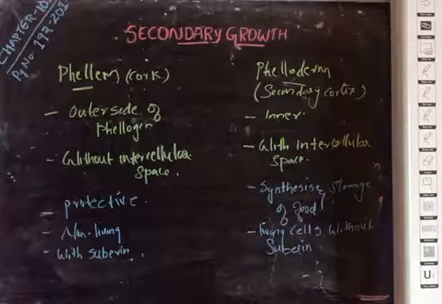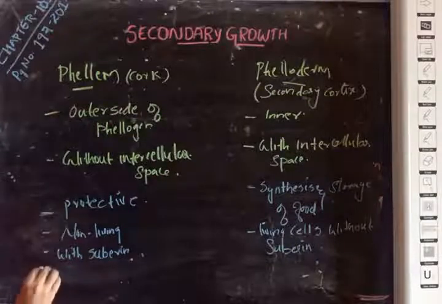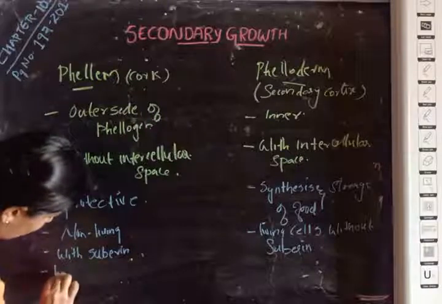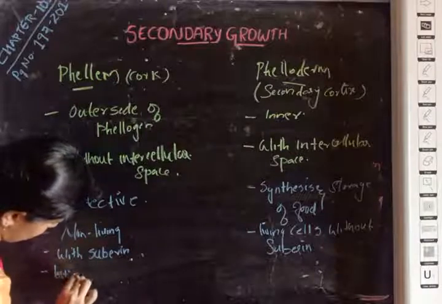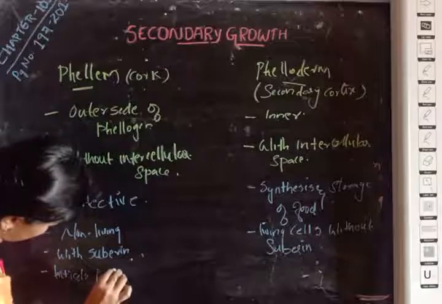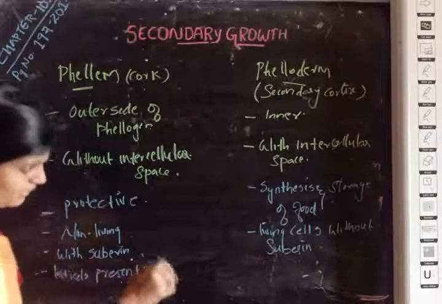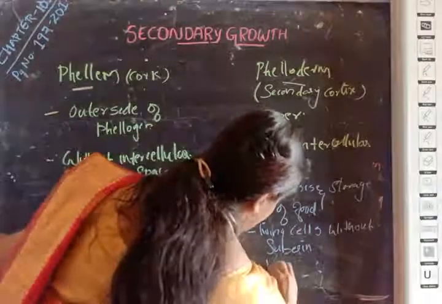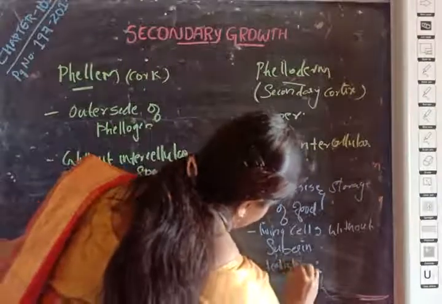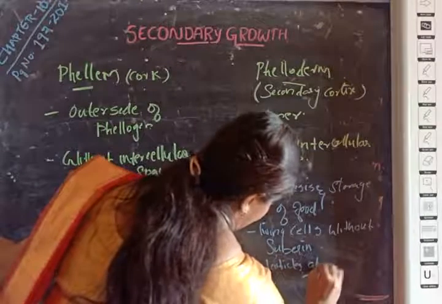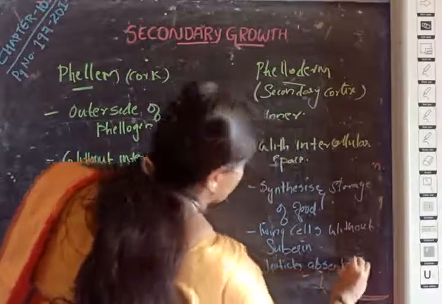And in phellem, the lenticels are present, whereas in secondary cortex, that is phelloderm, the lenticels are absent.